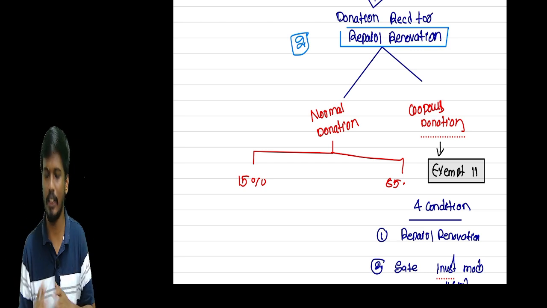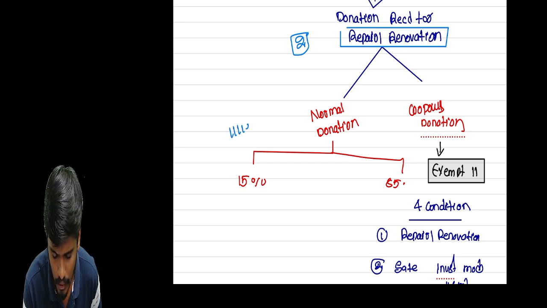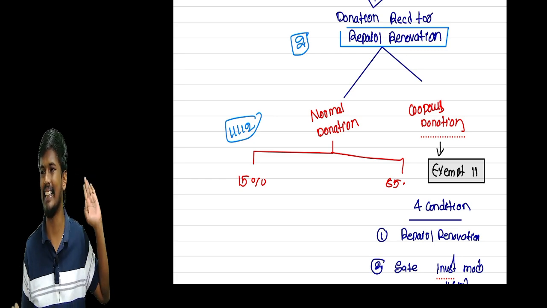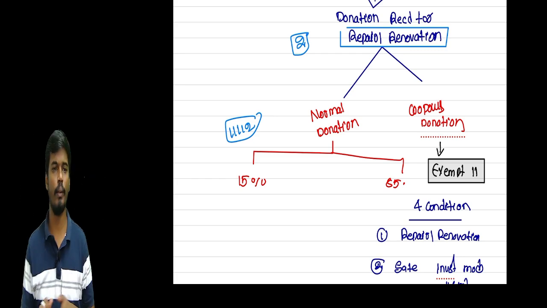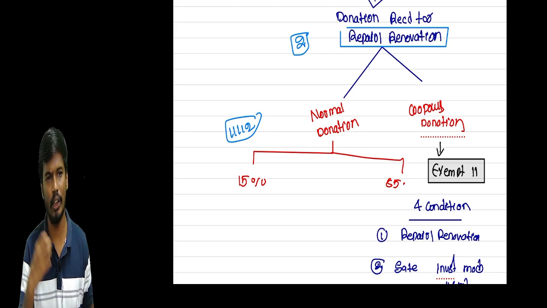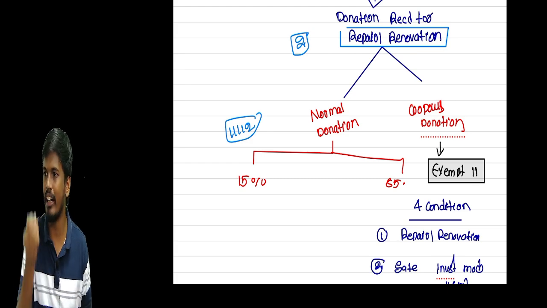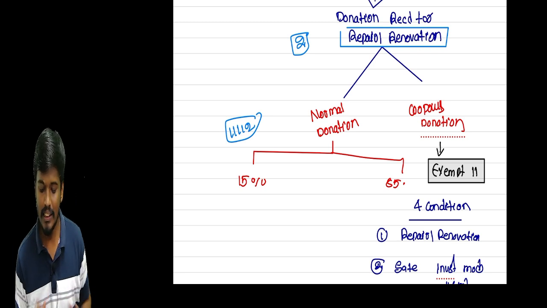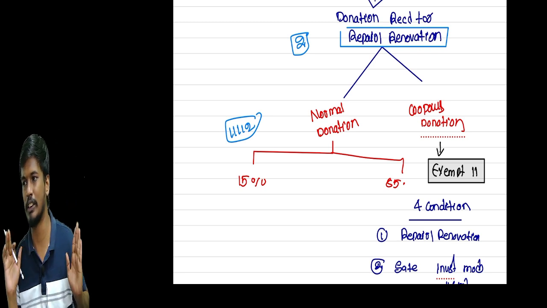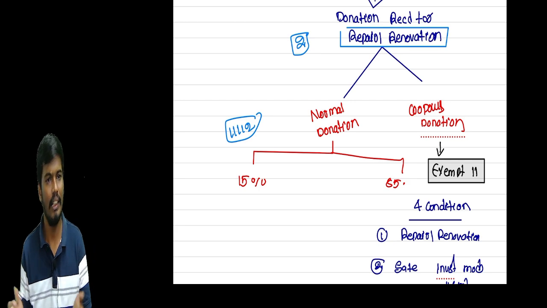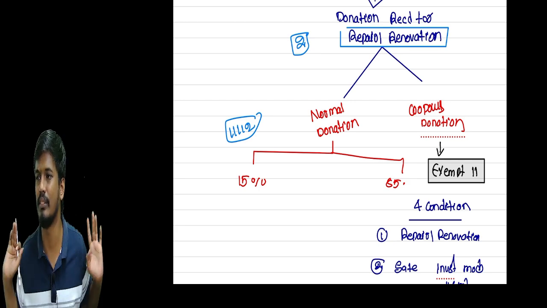If treated as a normal donation, apply sections 11 and 12. Simply 15% is the standard deduction. For the remaining 85%, whatever amount is applied for charitable purposes is fine, and for the remaining amount we have to pay the tax. Okay, sir. If any amount is treated as a corpus donation, the trust has another option. They want to treat it as a corpus donation, which is fully exempt.